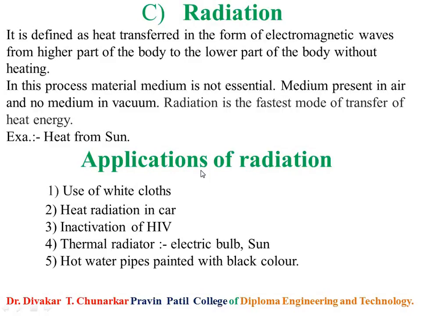An example of free convection is ventilation, still air in a closed space. And for forced convection, the example is air ventilation. So these are the three modes of transmission of heat.